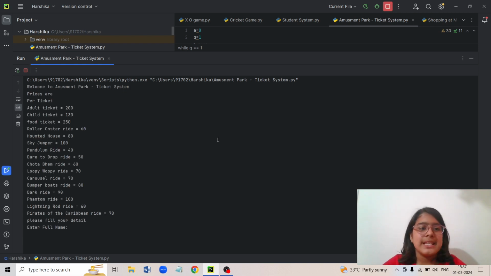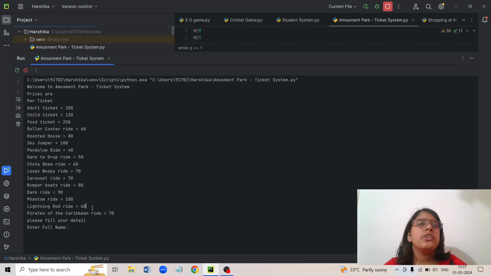So now, as you can see, the first line is Welcome to Amusement Park Ticket System. This program is all about an amusement park in which you go to buy tickets. You must have gone to an amusement park, where you can do various rides. Here it is showing that prices are per ticket. First it says adult ticket is rupees 200, child ticket, food ticket, roller coaster ride and so on. You can see these are all the tickets with the ride and the price.